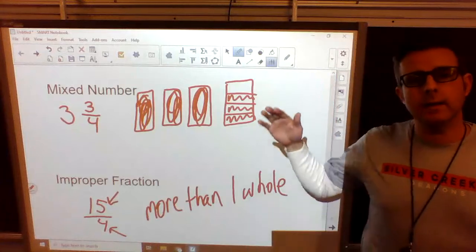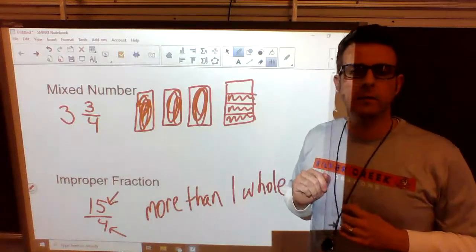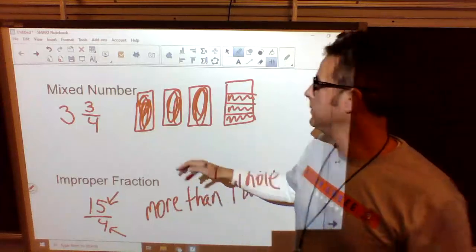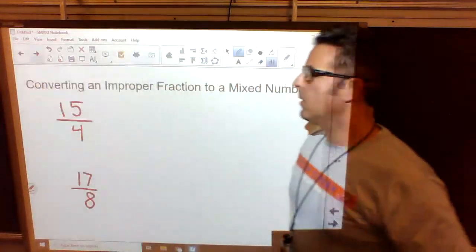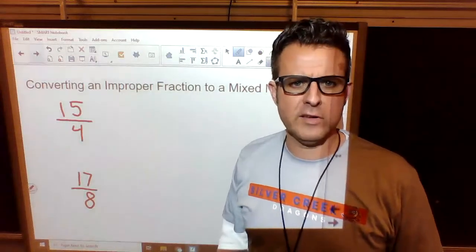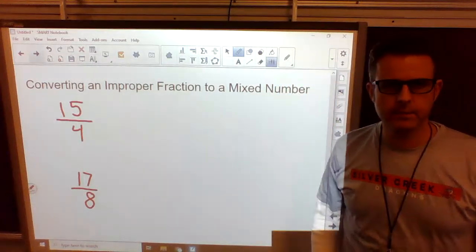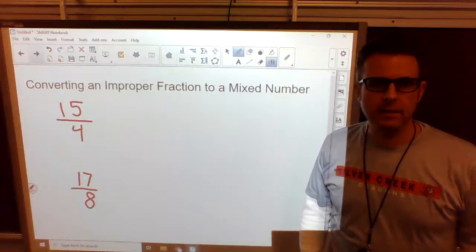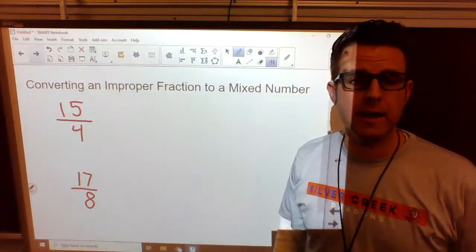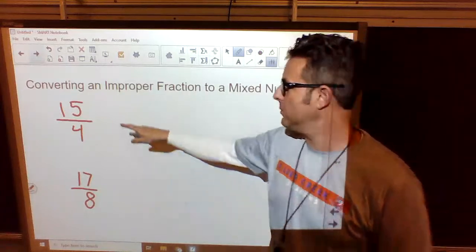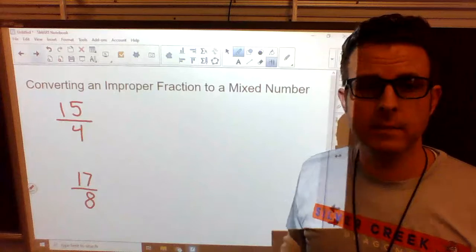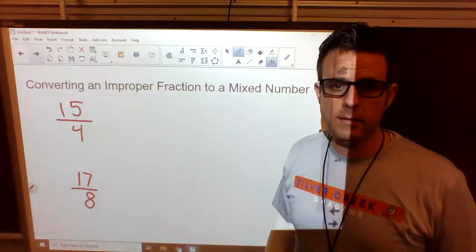All right, so now that we know what a mixed number is, and we know what an improper fraction is, what do we do? Well, the first thing we're going to learn to do is converting an improper fraction into a mixed number. What does that mean? Converting means to change. We're going to change an improper fraction, again, an improper fraction just means the top number is bigger than the bottom number, into a mixed number.